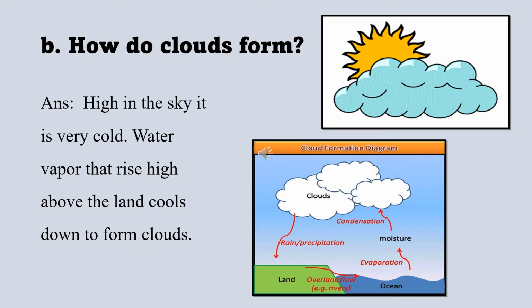Students, let's make it interesting. I have a riddle. You have to answer me for that. I don't have wings, but I can fly. I don't have eyes, but I can cry. What am I? Think about it. Yes, these are clouds. High up in the sky it is very cold, and water vapor that rises high above the land cools down to form clouds. In this way, clouds are formed.